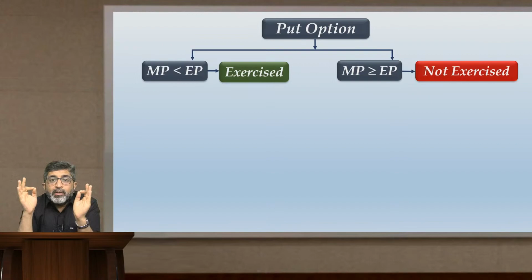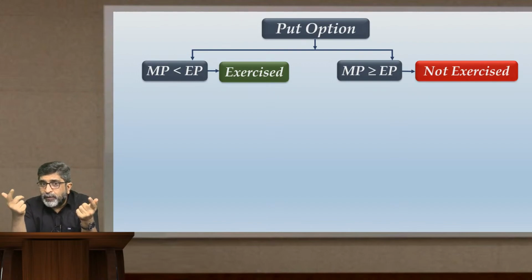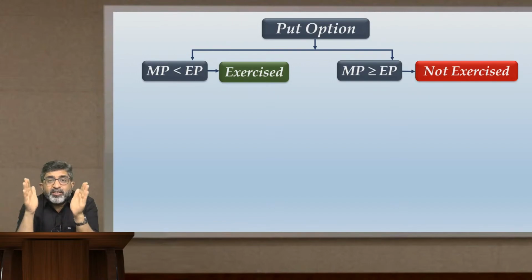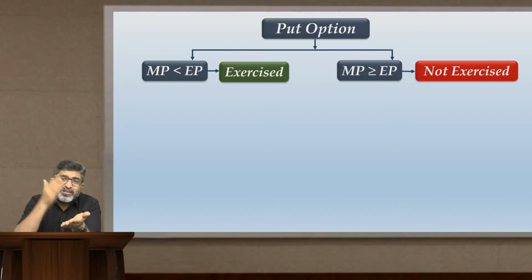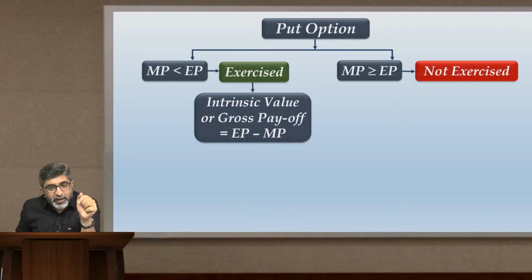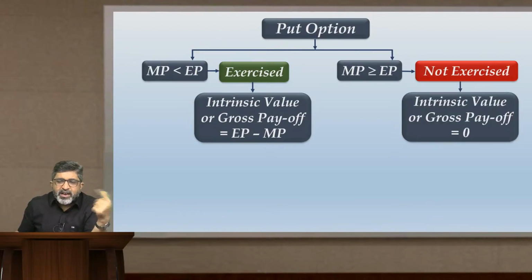So your option value will be 380 minus 350. What was 380? Exercise price. What was 350? Market price. So the gross payoff when the put option is exercised will always be EP minus MP, exercise price minus market price. So intrinsic value or gross payoff will always be EP minus MP. When the put option is not exercised, its gross payoff or intrinsic value will simply be 0.